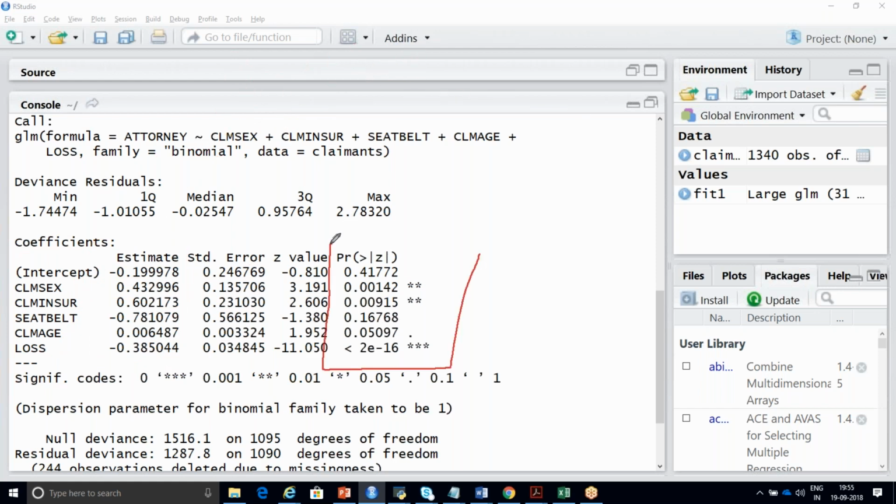Also you can see whether these variables are significant or not. Is your intercept significant? No. Is seat belt significant? No. Claimant age is slightly okay, it is 0.05097, so you can include that if you want. But your seat belt and your intercept are not okay. So if it is not significant, what are you going to do?